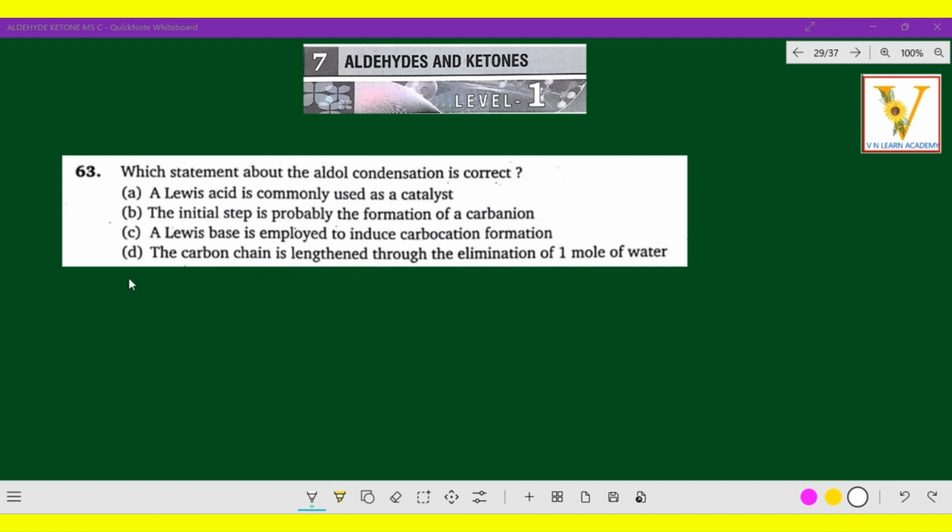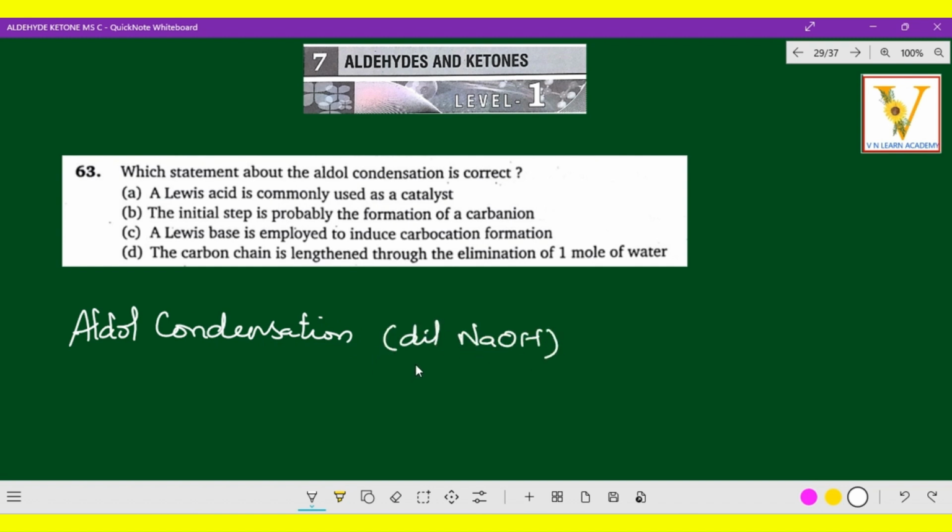Before analyzing all these options, let us understand the aldol condensation reaction. Aldol condensation happens through dilute NaOH. That is very, very important. Generally, aldol condensation and Cannizzaro reaction are just the opposite. Here we are using dilute NaOH, which takes the alpha hydrogen. Only with alpha hydrogen is aldol condensation possible.